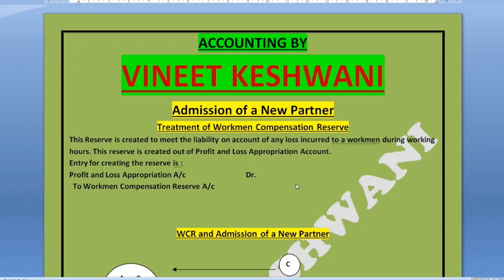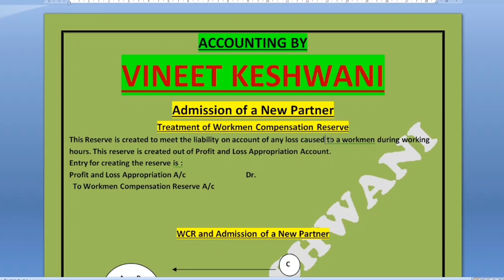This reserve is created to meet the liability on account of any loss which has been caused to a workman during working hours. वर्किंग आवर्स में अगर किसी वर्कमैन को किसी भी टाइप का लॉस हुआ हो, कोई भी लॉस कॉज हुआ हो, सो इस लॉस को बेयर करने के लिए हम लोग ये रिजर्व क्रिएट करते हैं. Now this reserve is created out of P&L appropriation account. How is this reserve created? It is created out of profits.